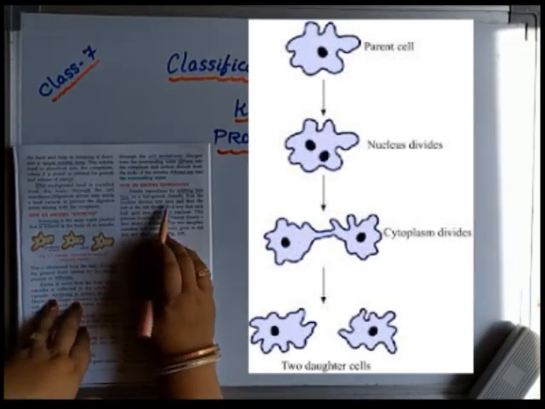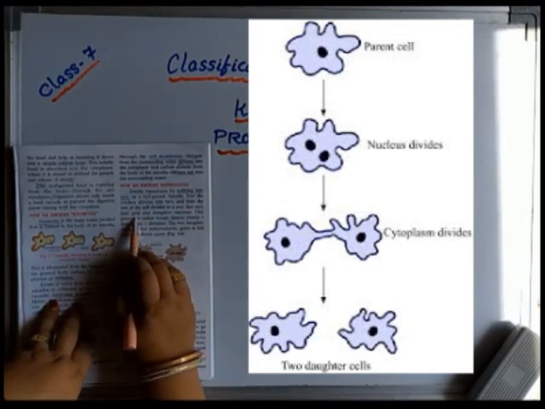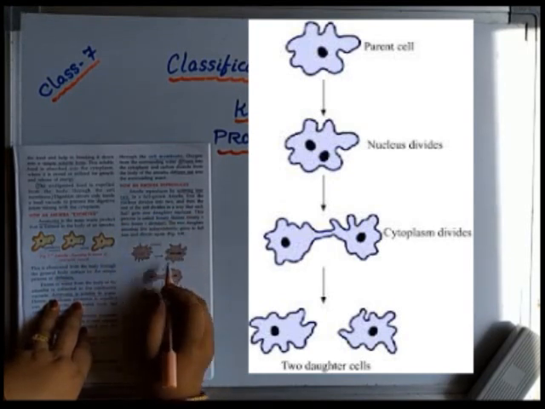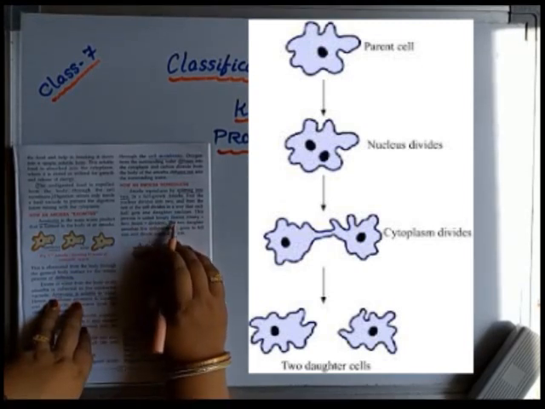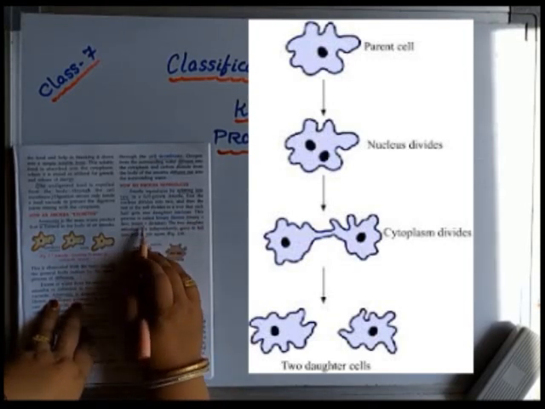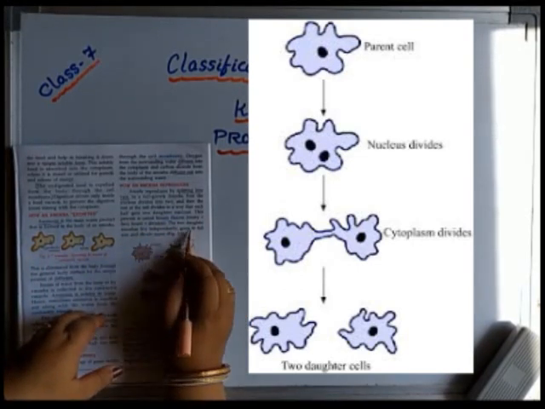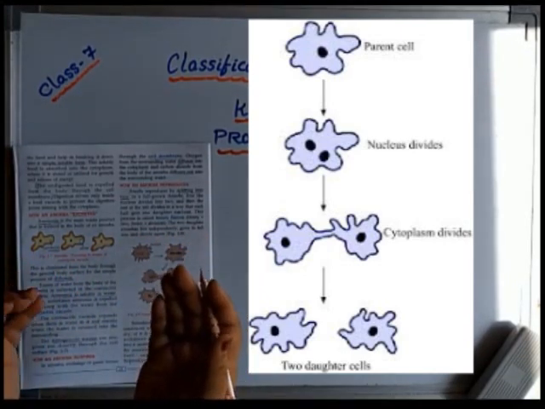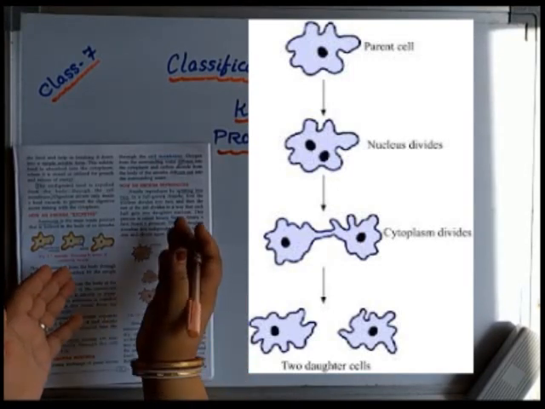Let us see now. The nucleus divides into two, and then the rest of the cell divides in a way that each cell gets one daughter nucleus. This process is known as binary fission. I have told you students that binary means two, fission means division. So the two daughter amoebae live independently and grow to full size, and when they become adults they will again be capable of dividing by binary fission.